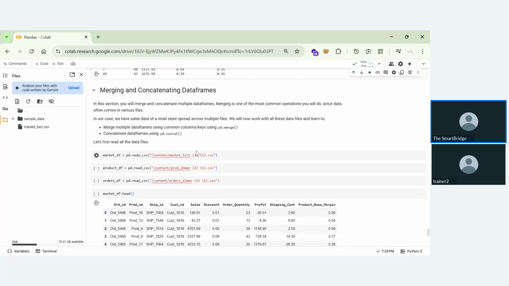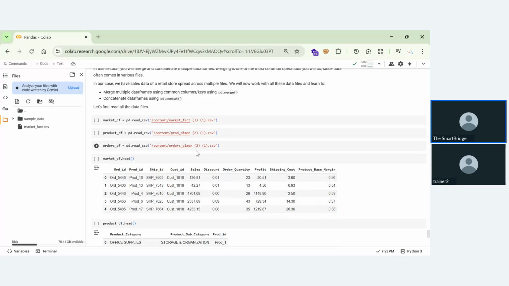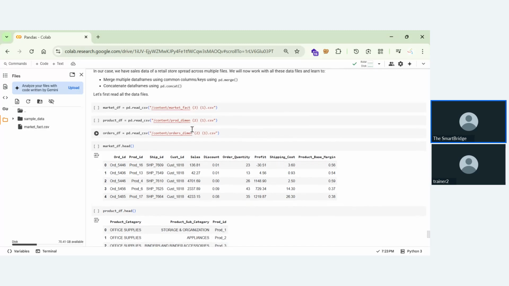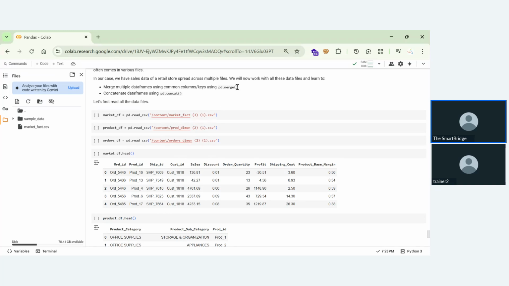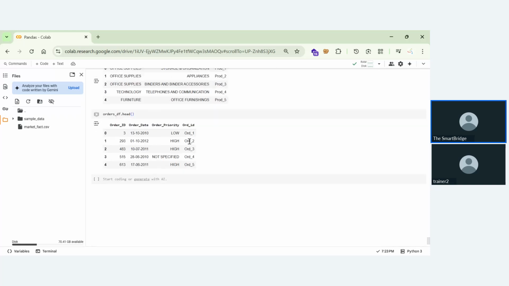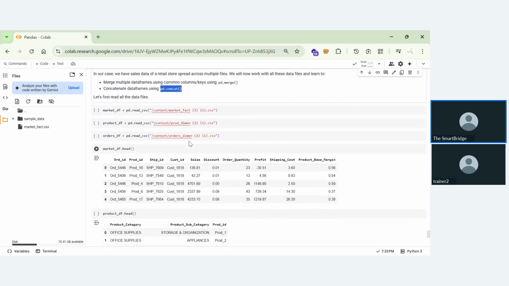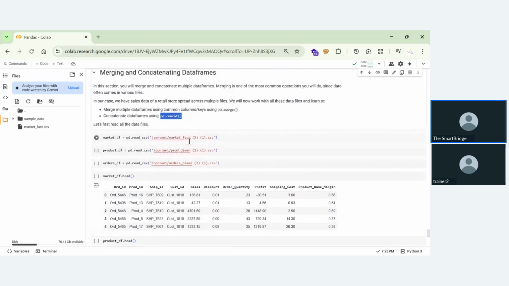Now in the next step, we'll be merging and concatenating data frames. So how to merge data frames? We'll have a function called pd.merge, and also a function called pd.concat. So using these functions, we'll be merging both the things. And that is the end of this sheet. I hope you understood.